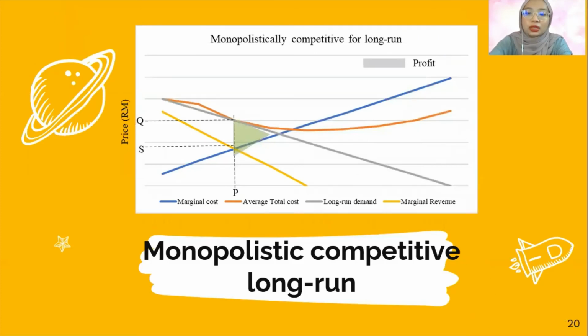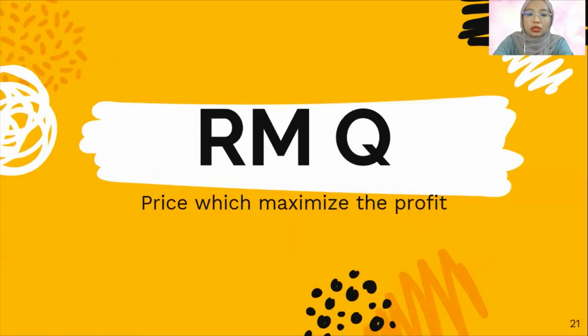For monopolistic competition in the long run, to get the price we construct the graph, and then at the intersection and the demand curve, we can get the price between Q and S. So the price between Q and S is the profit that can be gained by a firm. Here the price which maximizes the profit is RMQ.